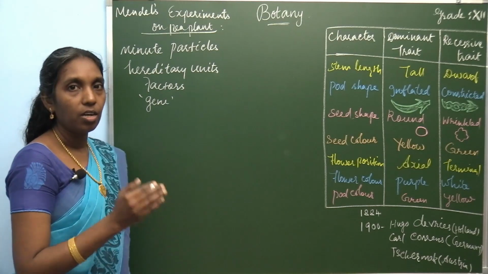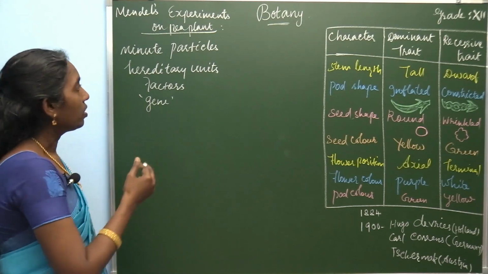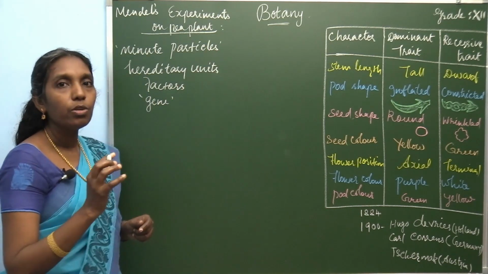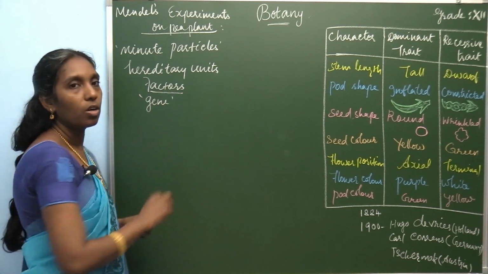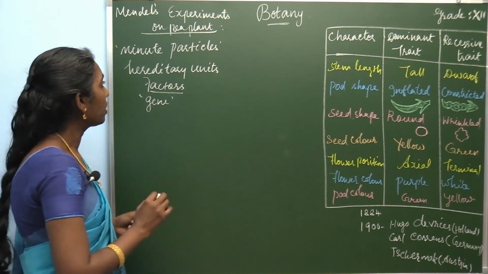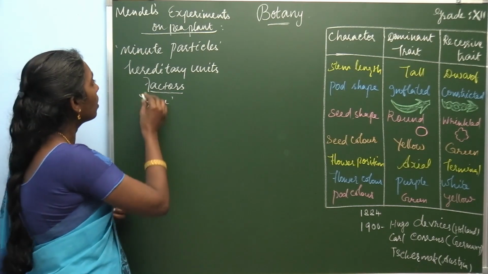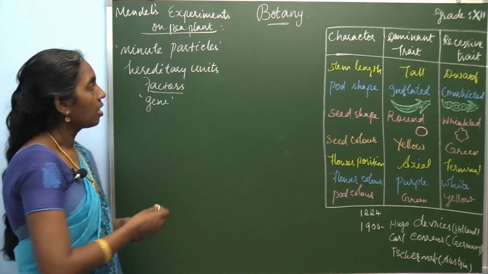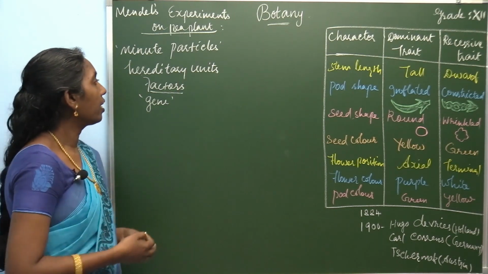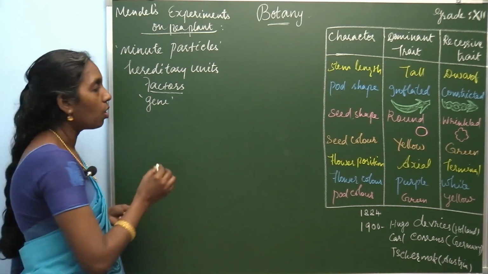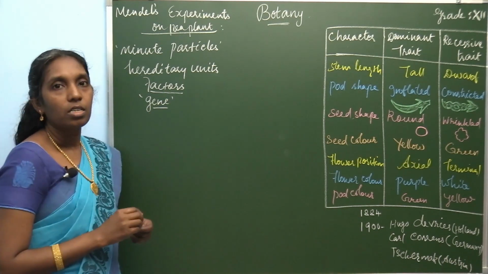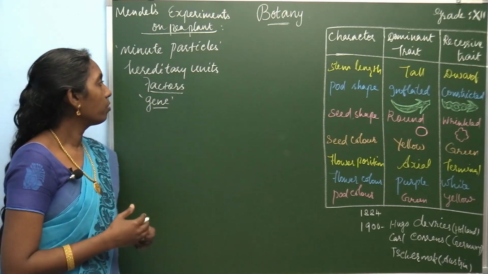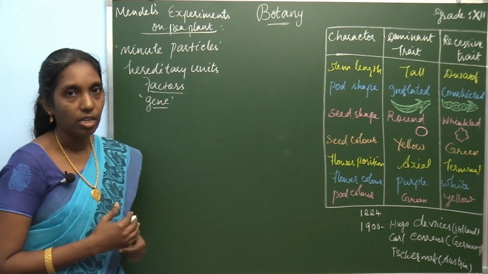So Mendel's particulate theory shows that there are minute particles. These factors, minute particles, hereditary units, factors are all the same words. Nowadays it's called a gene. So it is established in these forms: minute particle, hereditary units, factors and gene.